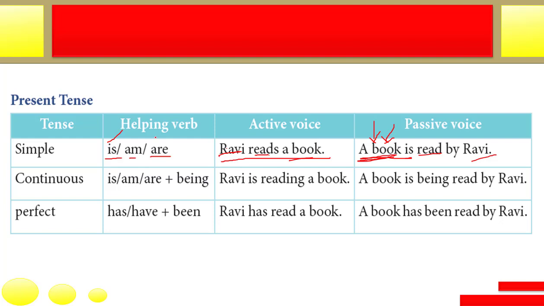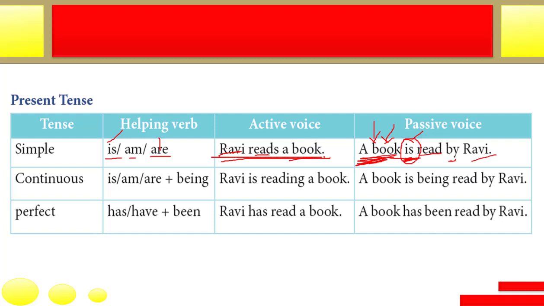So it will be is. If the subject is plural, it would be are. If the subject is I, it should be am. I am beaten by somebody. So this helping verb will come according to the subject: singular, plural, or first person. By will be there. So the main focus is there.